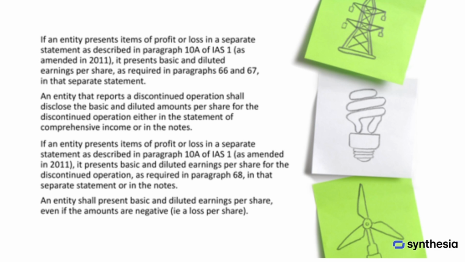When a company presents items of profit or loss in a separate statement, basic and diluted earnings per share must be included in that statement. For discontinued operations, the company must disclose the basic and diluted amounts per share, either in the Statement of Comprehensive Income or in the notes. Even if the earnings per share amounts are negative, meaning a loss per share, they must still be presented.